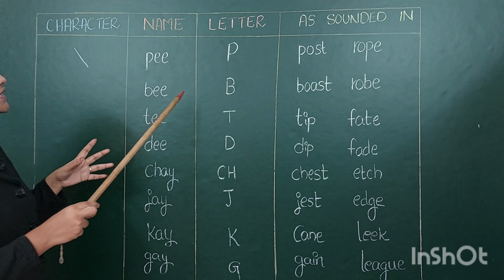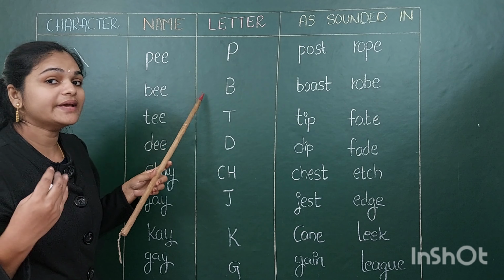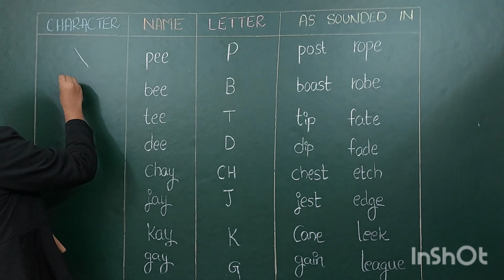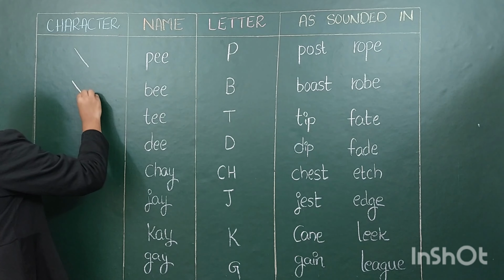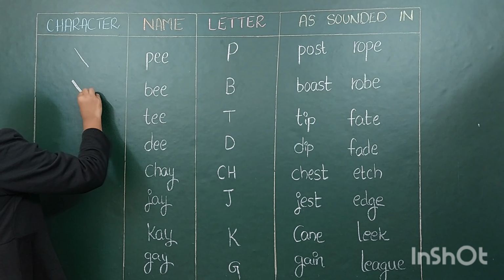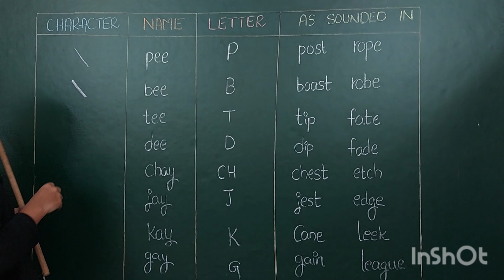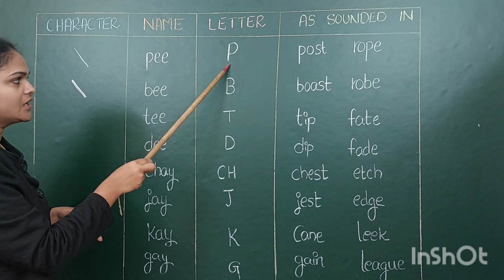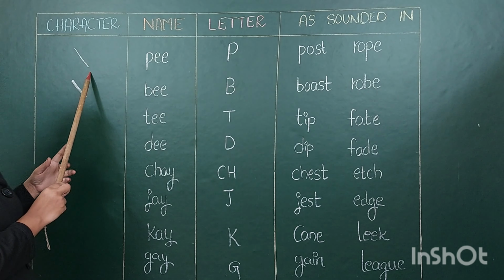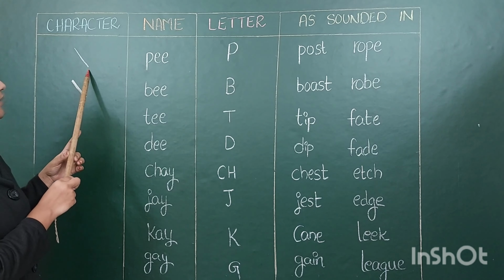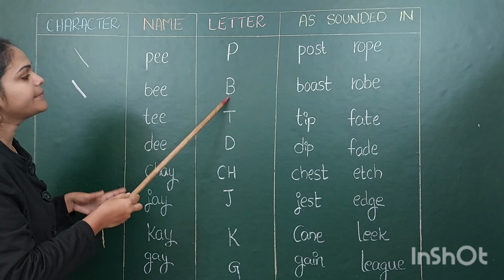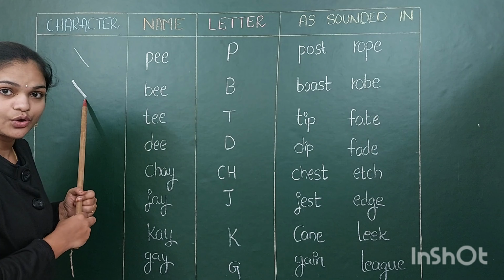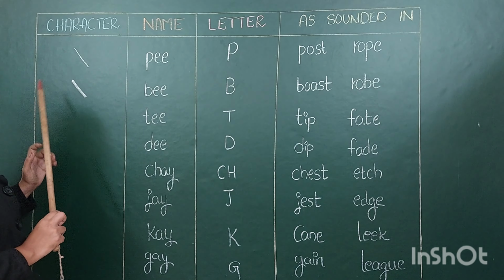Next, we are learning about the B letter. So how to write B letter in shorthand? B letter means the same stroke we are going to write, but you have to write darkly. If I write 2 times, that means you should write darkly. When you write P, its stroke is light and its shape is like so. And when you write B, you have to write the same character, but darkly with your pencil. Okay, so now you know.